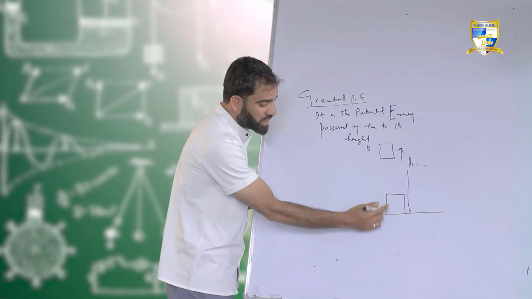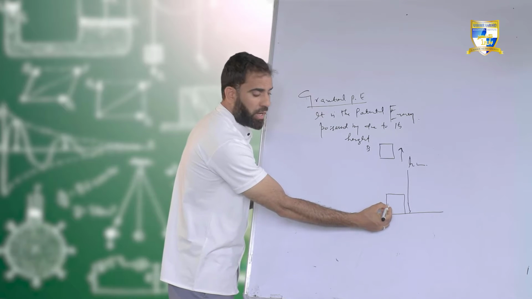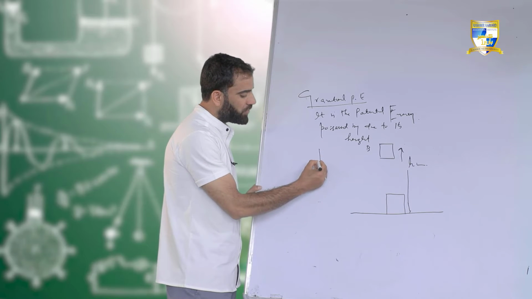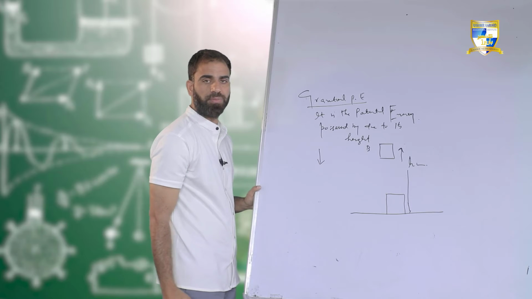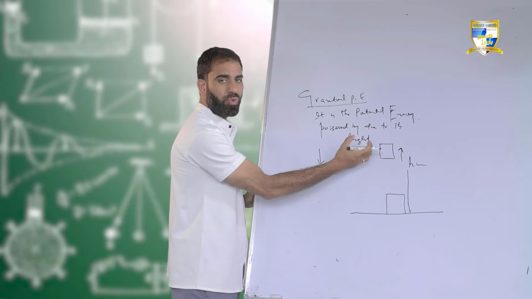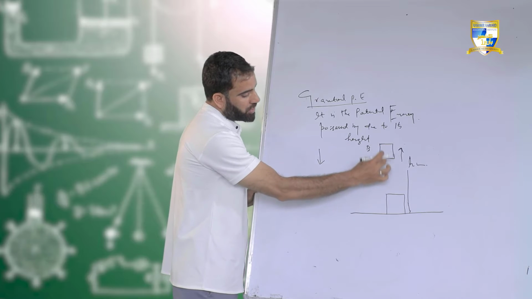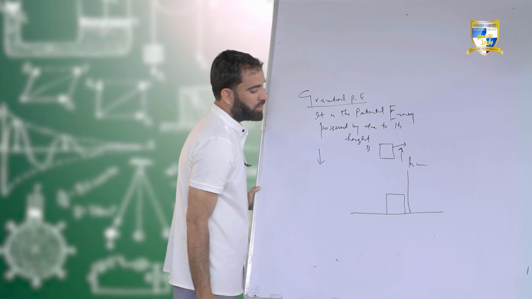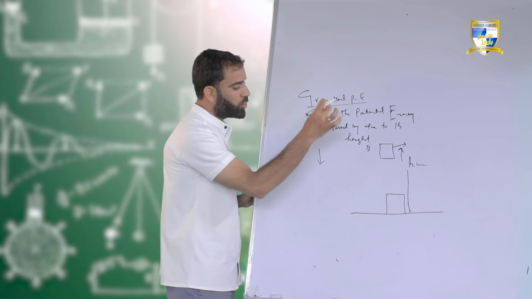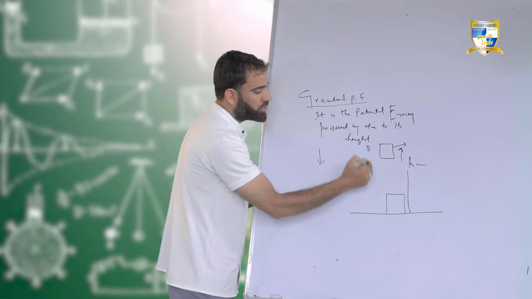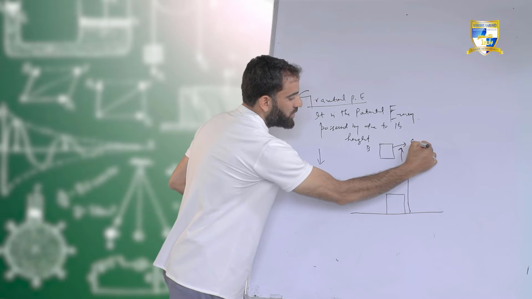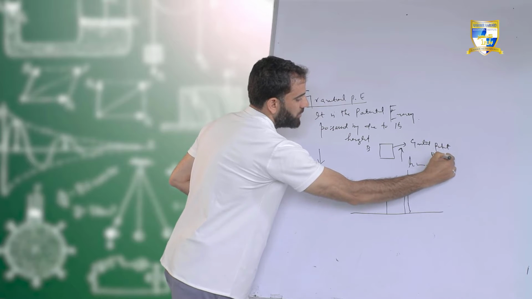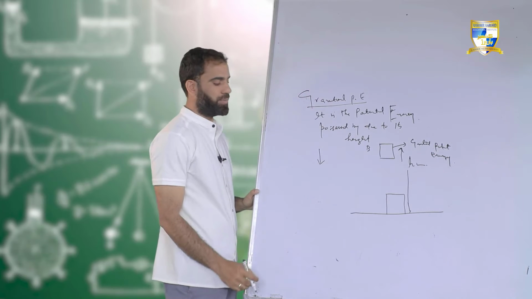So a sort of work has been done on this box, and that work has been done against gravity. Why so? Because gravity is always in the downward direction, and you are lifting this box, you are doing work against gravity, and this work has been done because of energy. So this energy gets stored in this box in the form of gravitational potential energy.